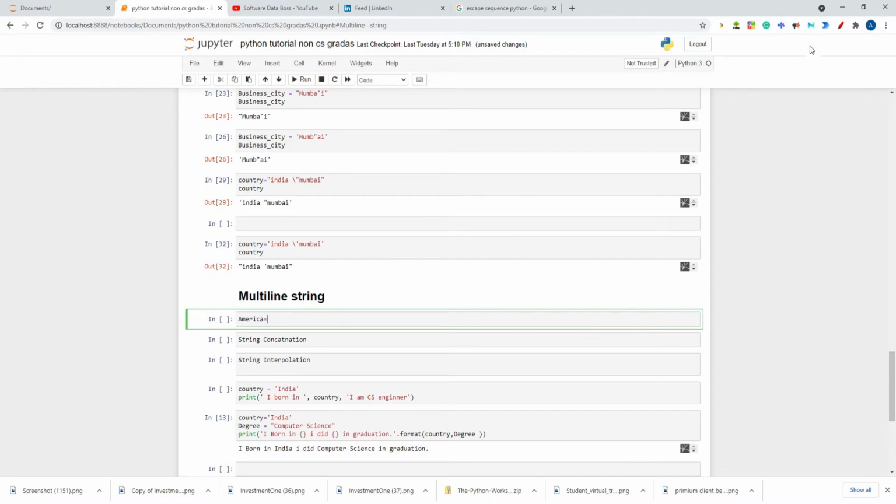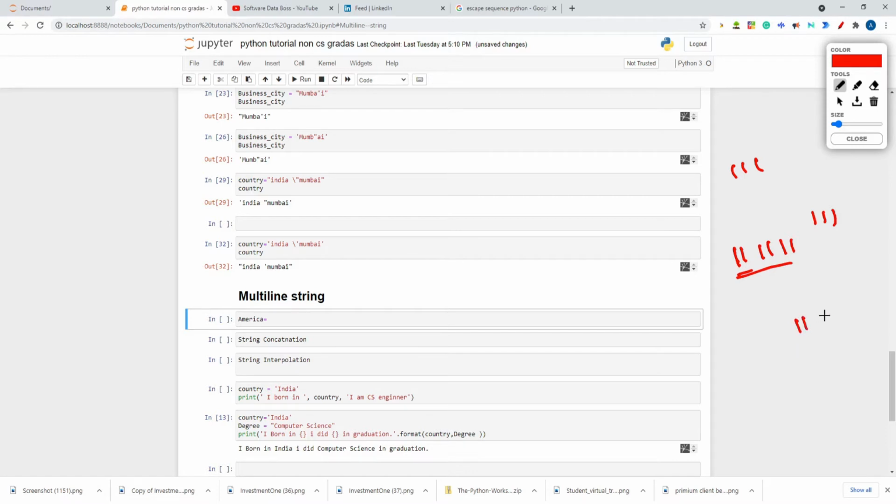The multi-line string will start with triple single quotes and end with triple single quotes, or start with three double quotes and end with three double quotes. Like that it will start and end, like a docstring. But a docstring you write at the beginning of the document to describe what the document is about, whereas the multi-line string you include in between the program.